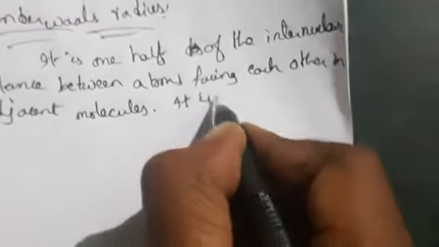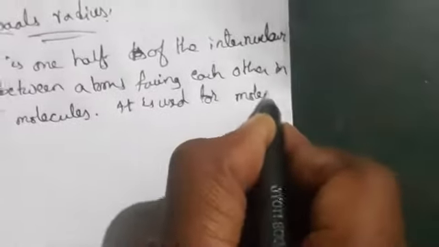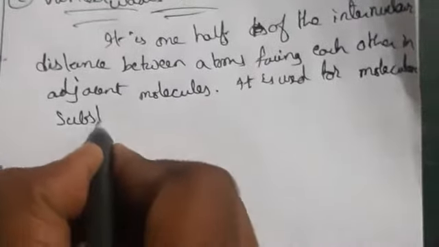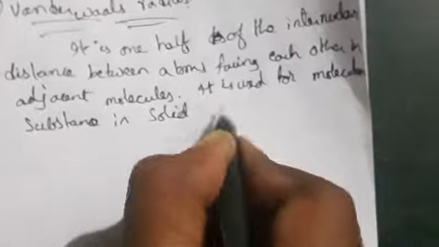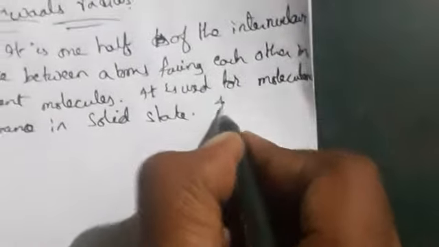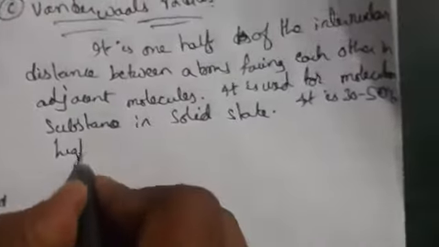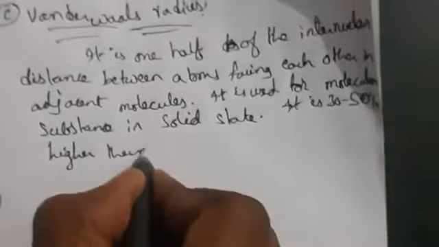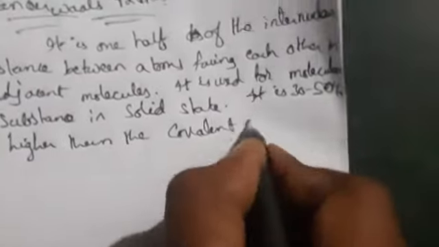It is used for molecular substances in solid state mainly, we can say. Solid state means it is very compact, we can say, which is orderly arranged. It is 30 to 50% higher than covalent radius. Why is it higher than covalent radius? Why?